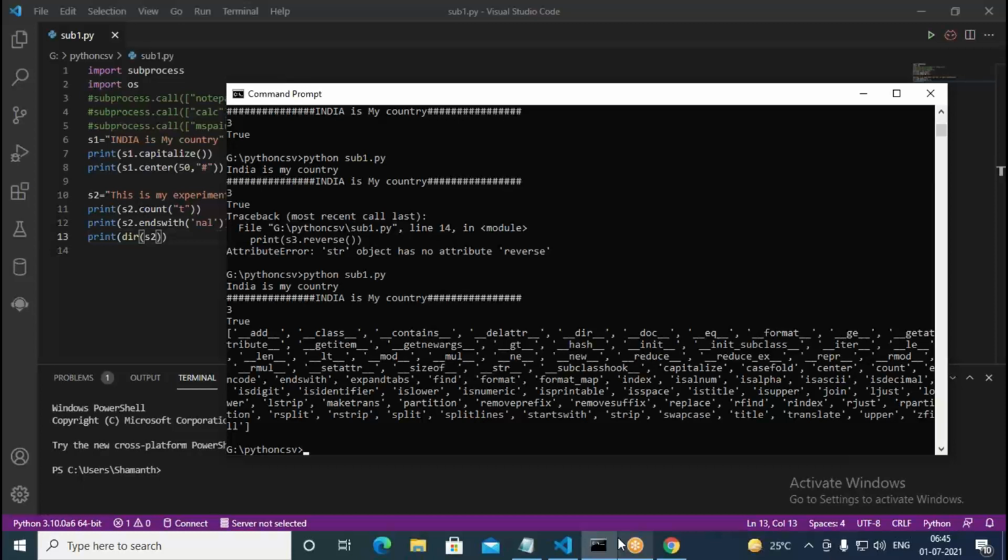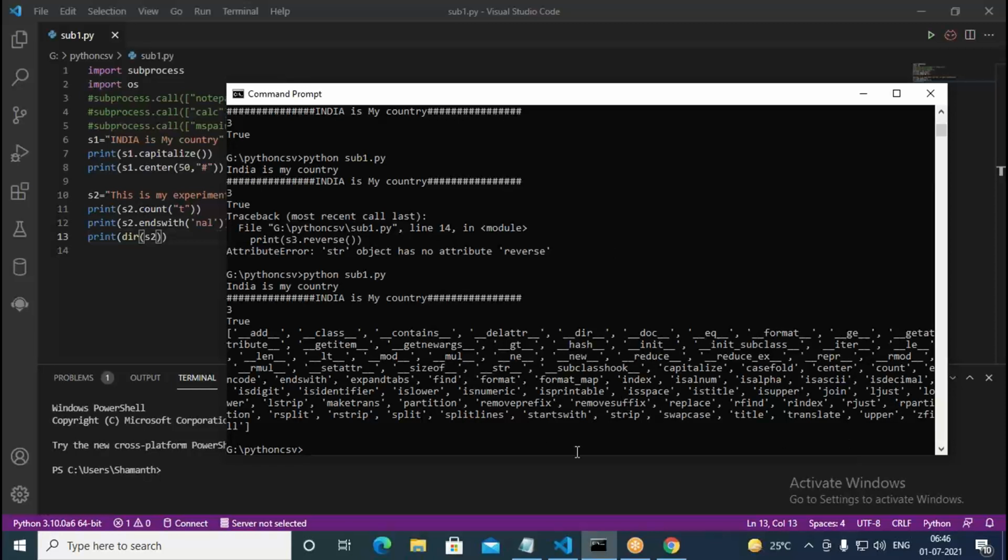Okay, so we don't have any such reverse in this. That's the reason sometime back we wrote a function to reverse the given string. So there is nothing like reverse here, and therefore it could not reverse it. All these are nothing but functions available for strings. This is exactly what the dir command is giving you, whatever functions are available. See, you have count here. Similarly, capitalize, you have capitalize available here.